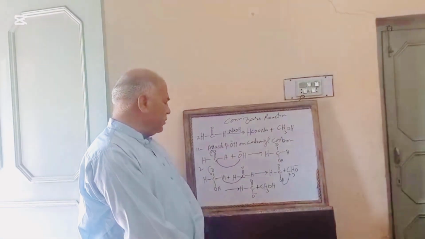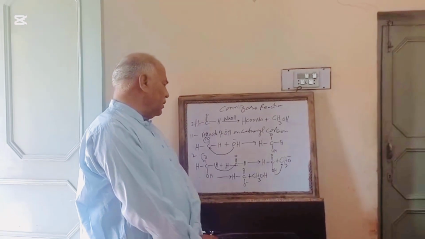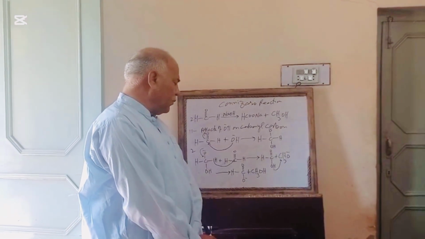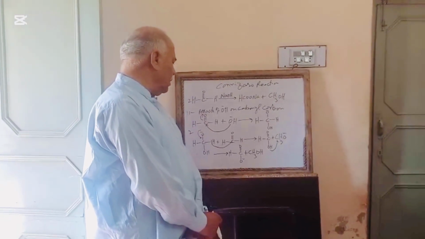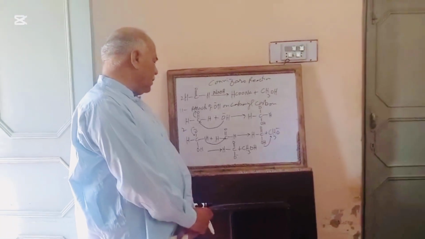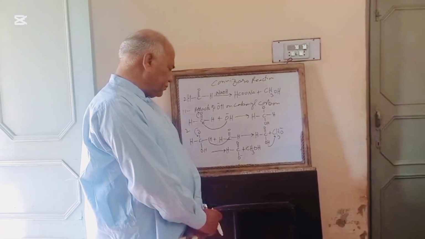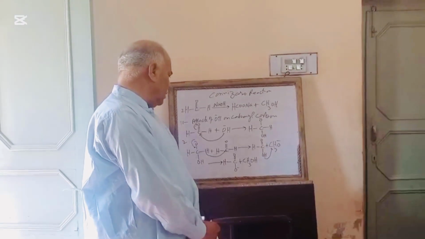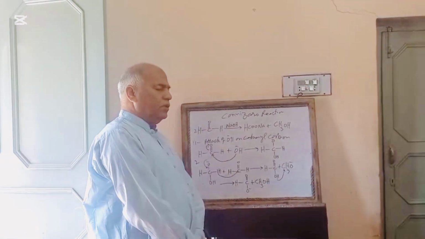Then one hydrogen is transferred from the formic acid to the methoxide ion to give methyl alcohol. So in the end we will get formate ion and methyl alcohol. So that is the Cannizzaro reaction.